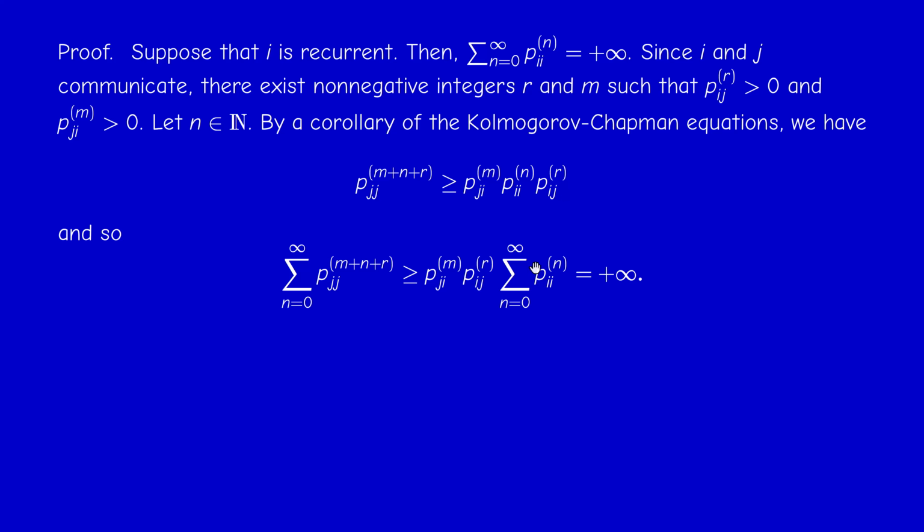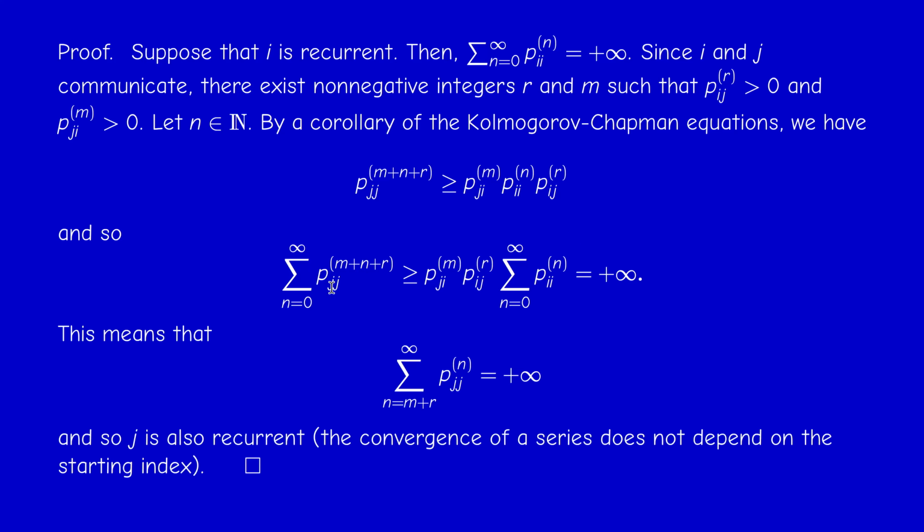If this series is divergent, and these 2 are positive numbers, they do not change the convergence or divergence of the series. So this is plus infinity, and therefore this series is divergent. Now, of course, I start the series from m plus r, so I can write this in this way. But the divergence or convergence of the series is not altered if I suppress finitely many terms. So, in conclusion, if this expectation is infinity, then this expectation is infinity. So state j is also recurrent, according to what we said.